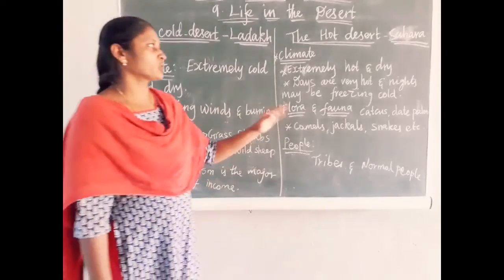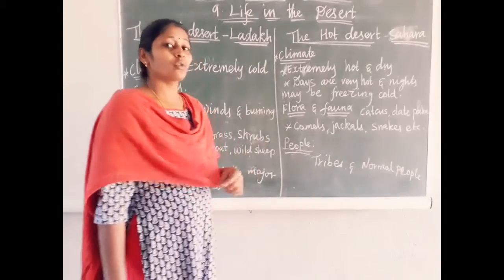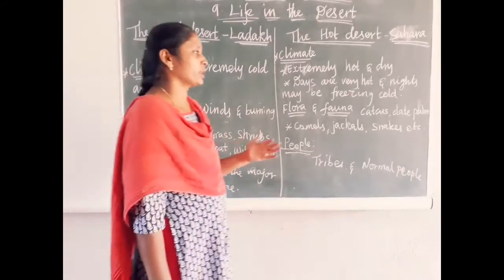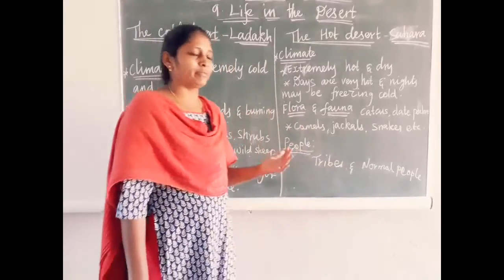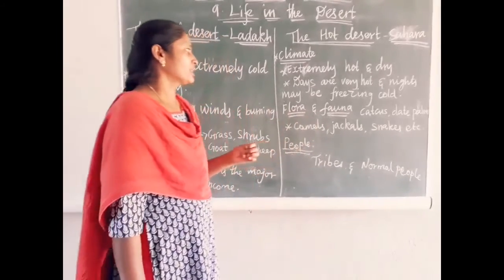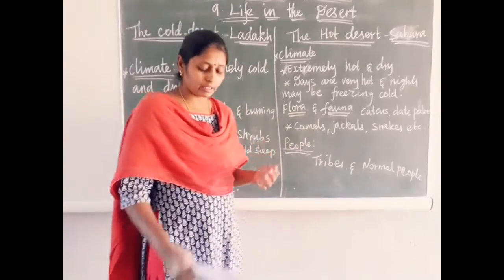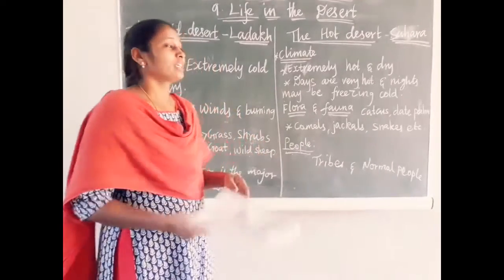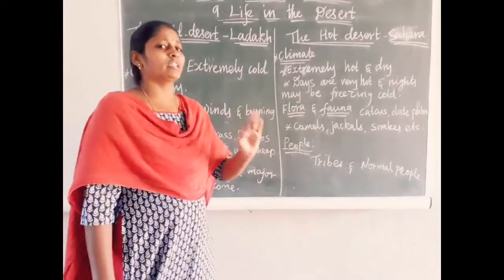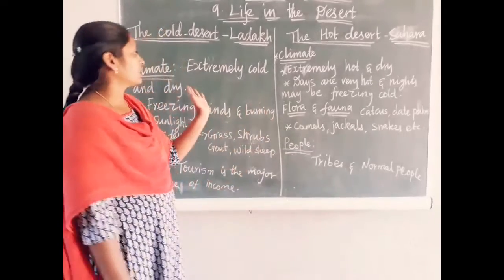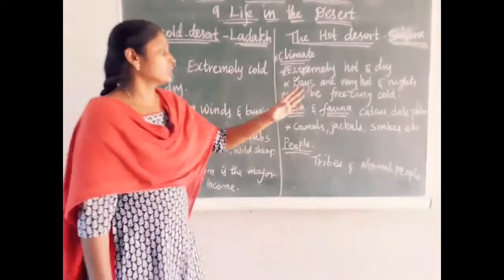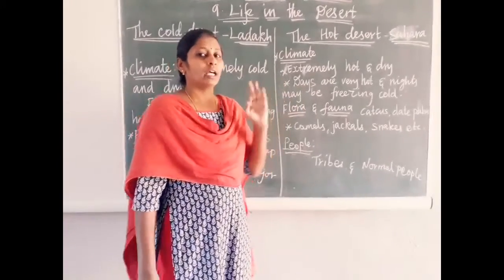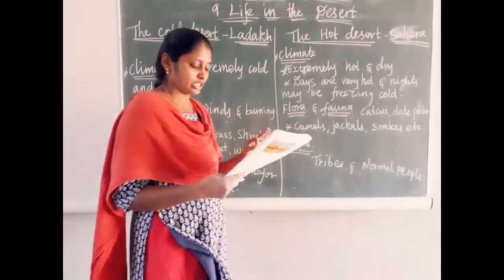And we are moving to Sahara. Where is the Sahara desert located? In the African continent, in the north of Africa we have the Sahara desert. So what is the climate condition of the Sahara desert? It is extremely hot and dry. In Ladakh it is extremely cold and dry, but here it is an extremely hot and dry weather condition.